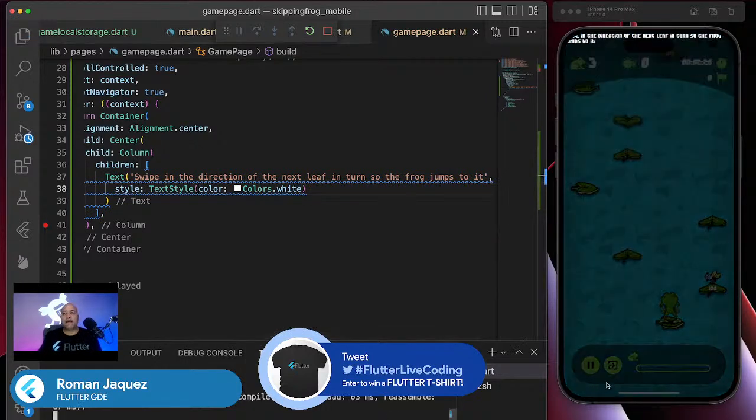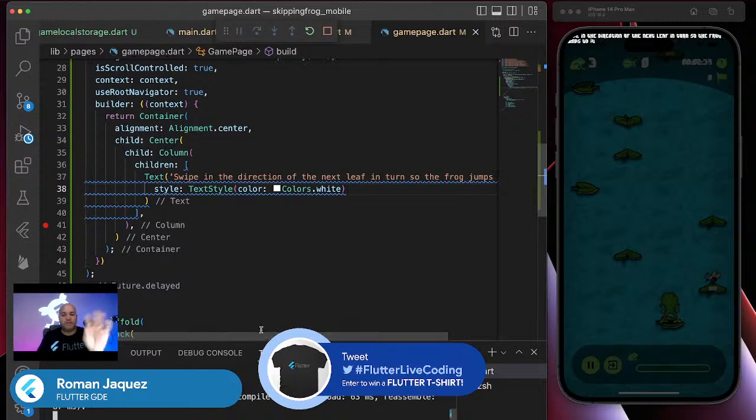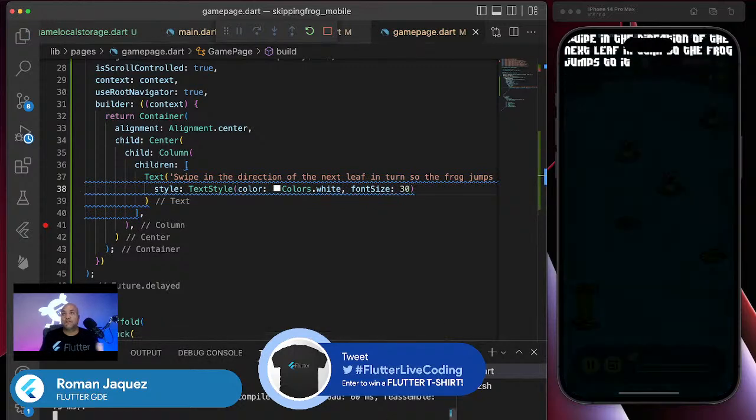Let's take a look at it. And I know you're going to be annoyed. There it is. It's right over there, all the way up top. Maybe we can increase the font size a little bit. I'm going to say font size 30. It's a little bigger now, but I want to center it vertically.